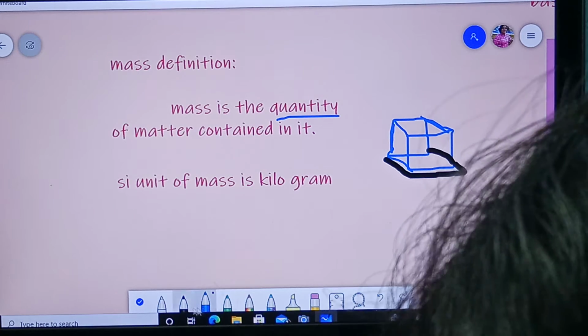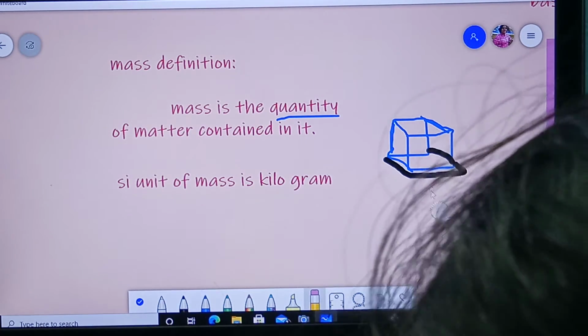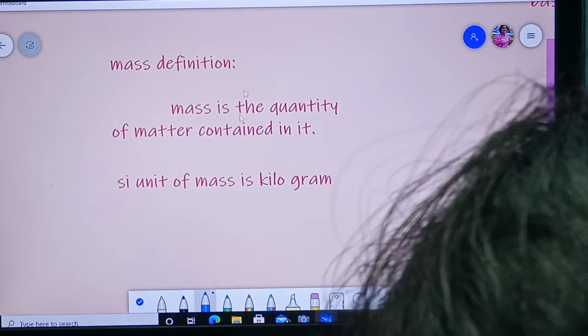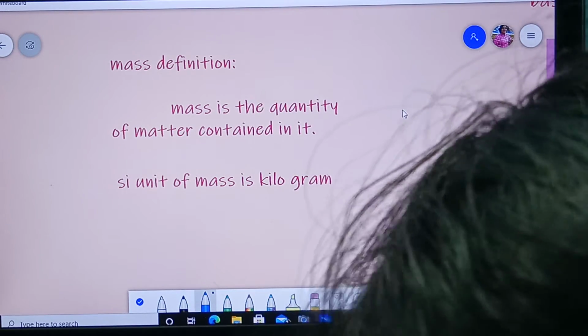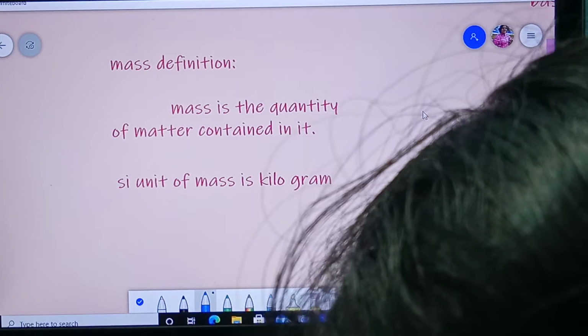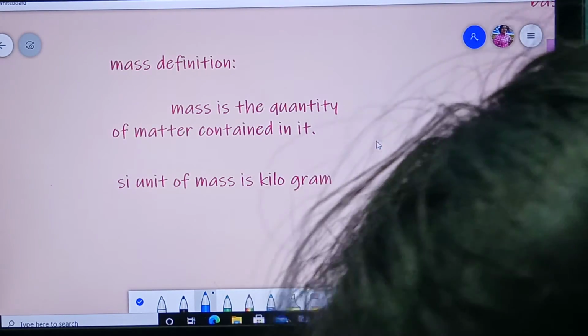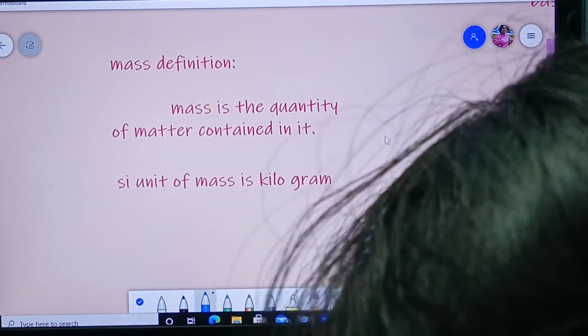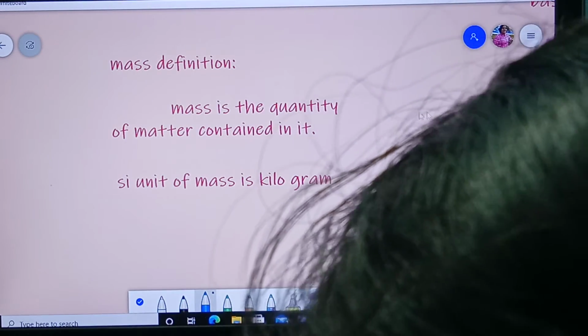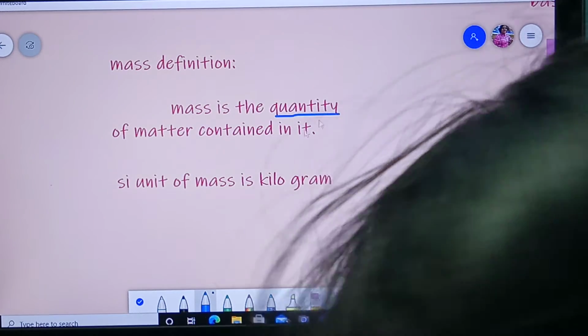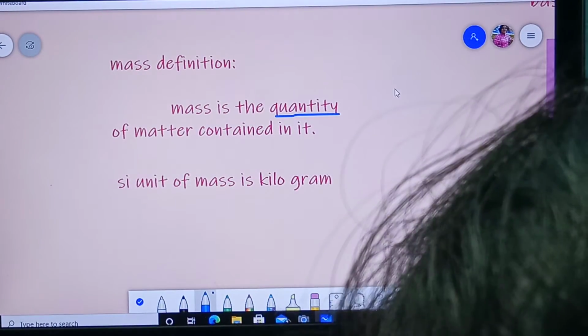Understood? There is a difference between mass and weight. This one I have already explained in the before video. That means while explaining about the length, about the basic physical quantities, in that I have explained what is mass and difference between mass and weight. Now once again I will show you. See, mass is nothing but what I have said, the quantity of matter contained in it. But weight